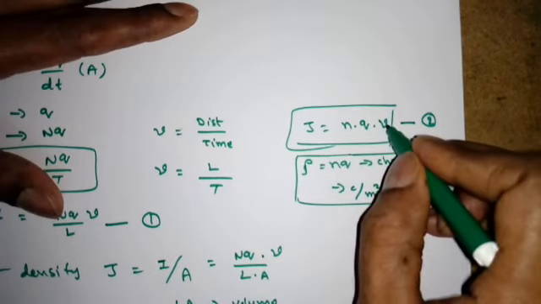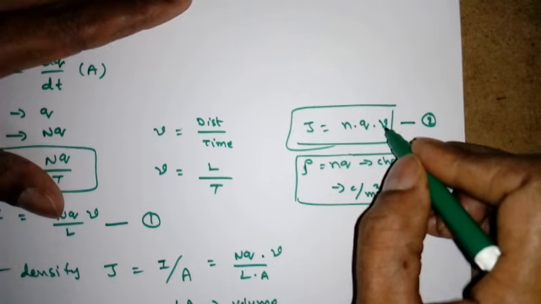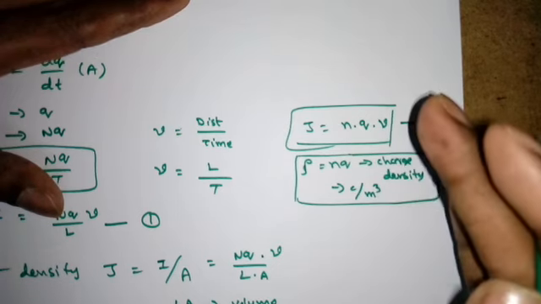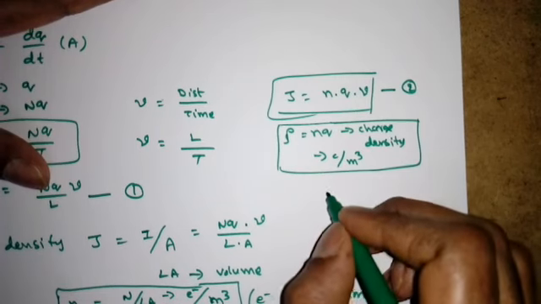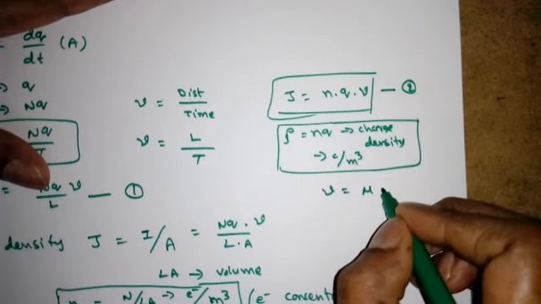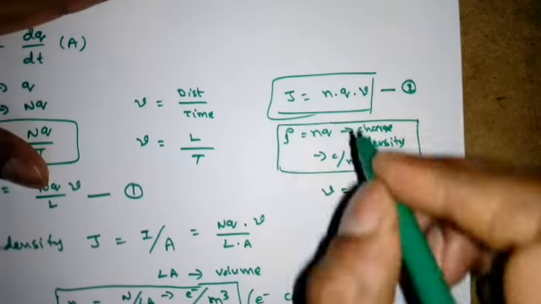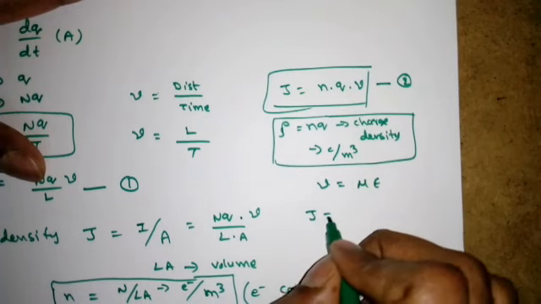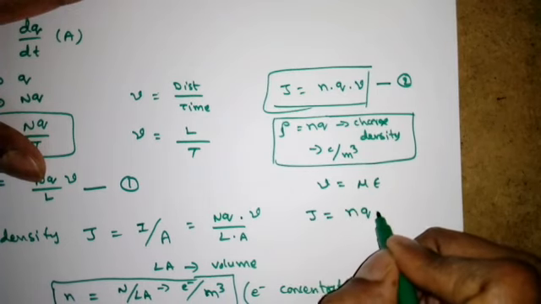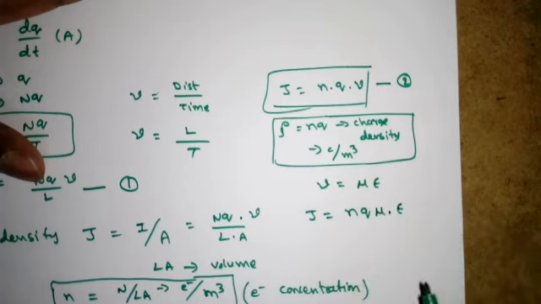Now we know this drift speed is directly proportional to epsilon, and we can represent it like this: V is equal to mu into epsilon. Now if I replace here, what will I get? J is equal to nq mu into epsilon.